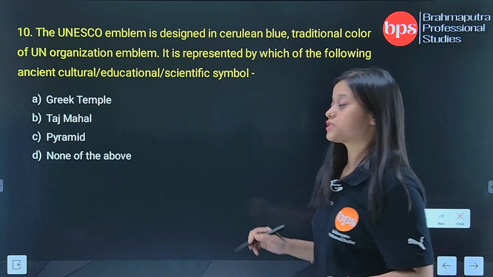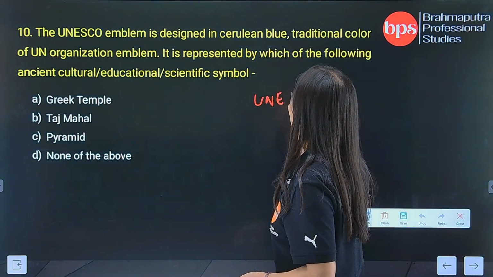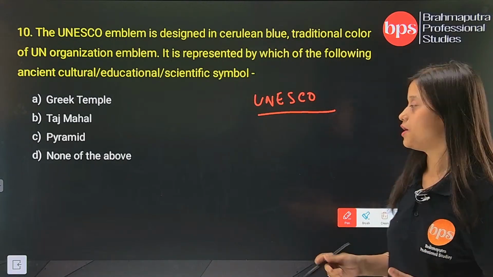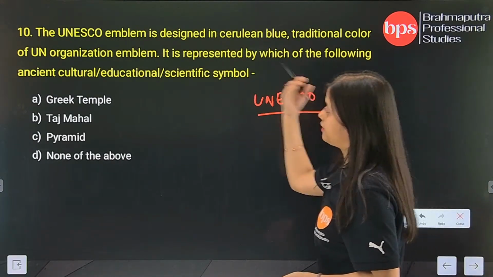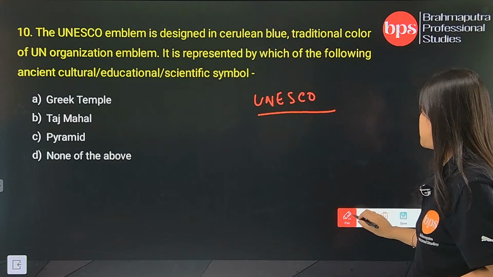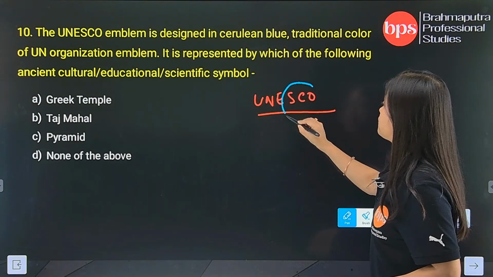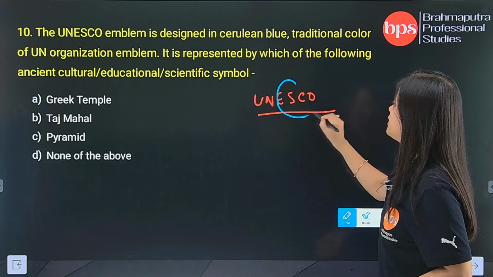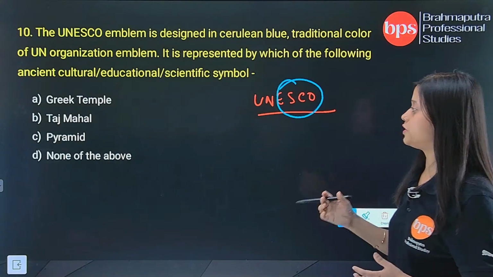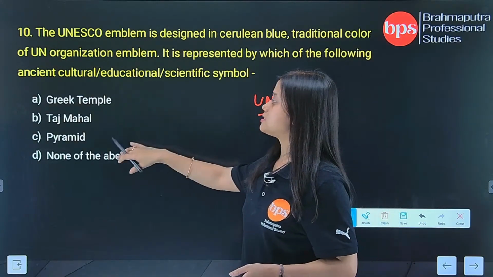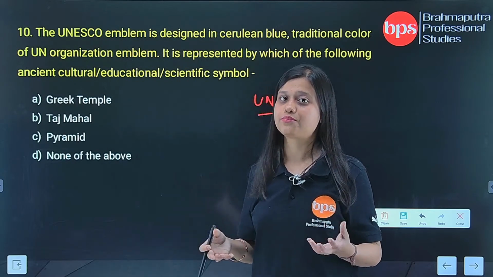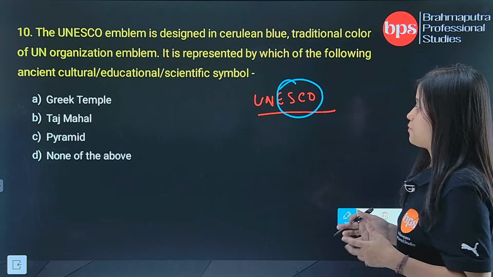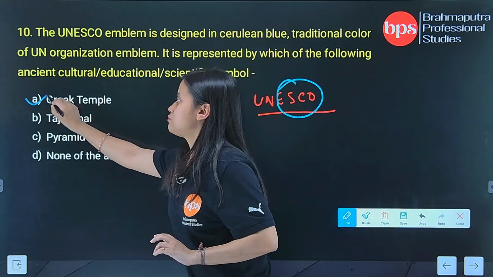So, UNESCO, what do you mean by UNESCO? UNESCO means United Nations Educational, Scientific and Cultural Organization. So, from this particular term, you have to identify which of the following options is particularly speaking about the educational, scientific and cultural organization. So, out of this, who is representing? You can see all three can be the best competitors in the representation of an educational, scientific or cultural thing. But in this case, your correct answer would be Greek temple.